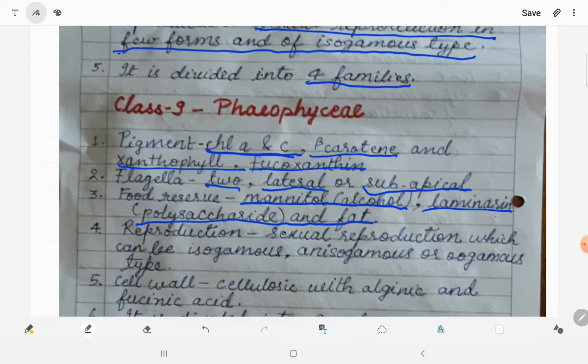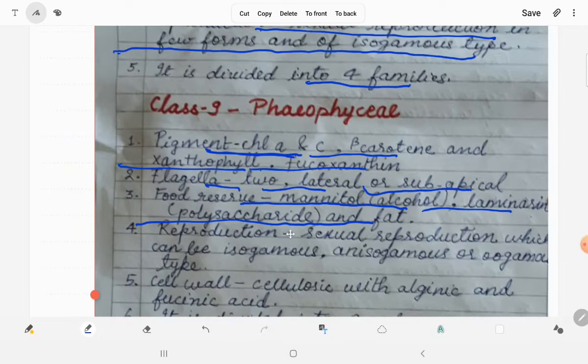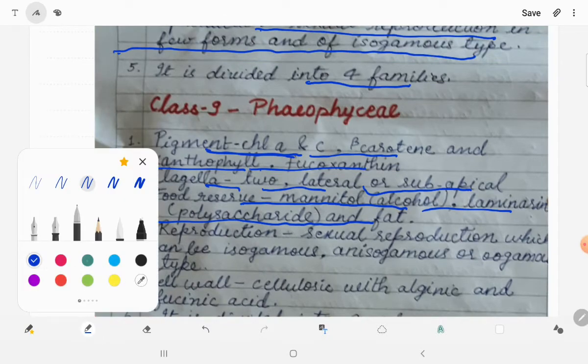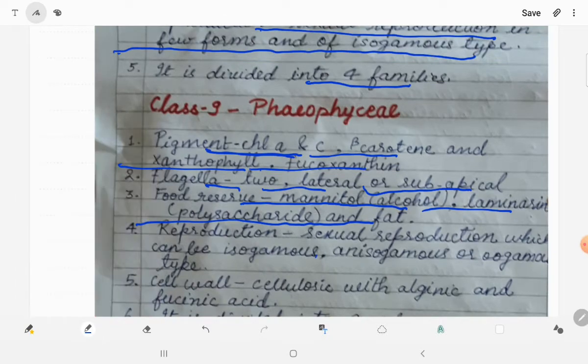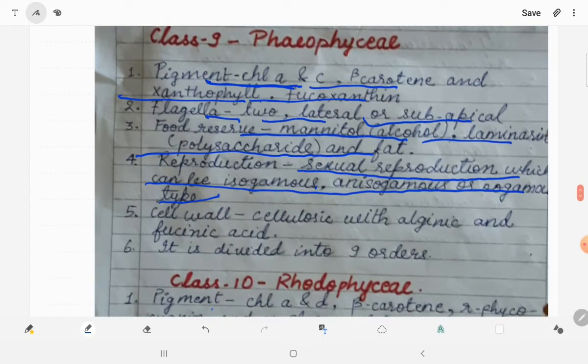Reproduction is sexual, which can be isogamous, anisogamous or oogamous type. The gametes can be of the same morphology or of different morphology.